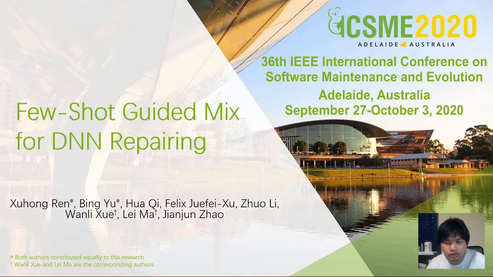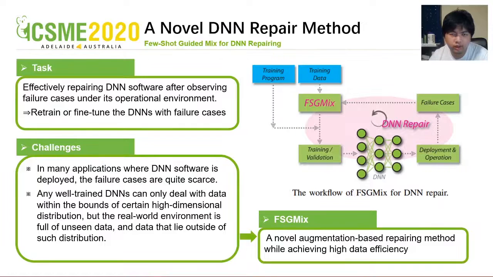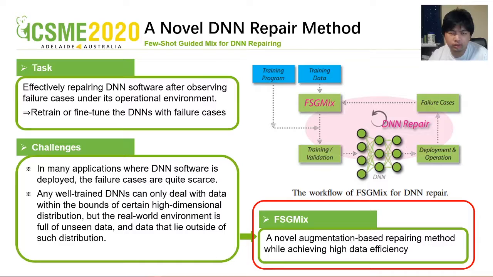Today I would like to introduce our paper, Few-Shot Guided Mix for DNN Repairing. Our task is effectively repairing DNN software after observing failure cases in its operational environment by retraining or fine-tuning the DNN model with failure cases. But there are two challenges. The failure cases are quite scarce, and the DNNs can only deal with the cases in a certain distribution, which cannot cover all real-world data. So we propose a novel DNN repair method to solve the aforementioned challenges, which is FSG mix.